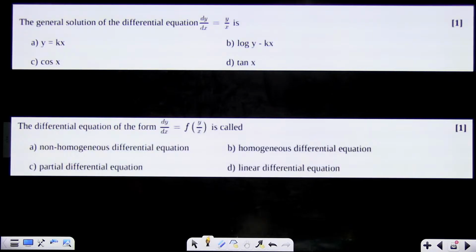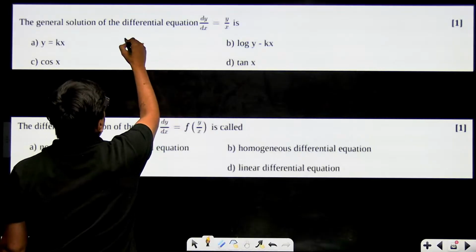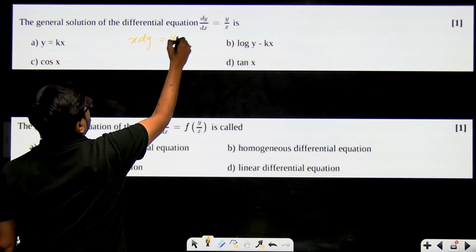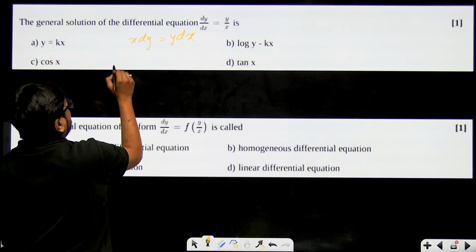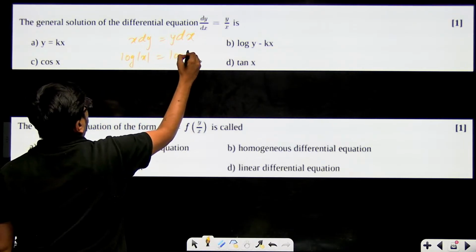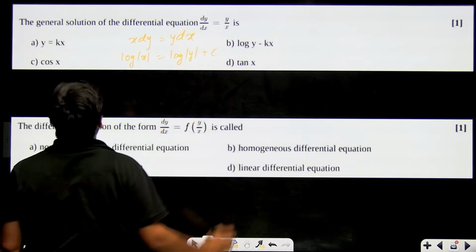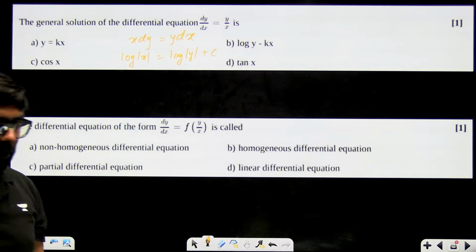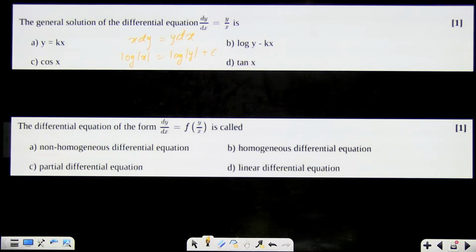A general solution of differential equation dy by dx is equal to y by x. So x dy is equal to y dx we will do, and we'll integrate both the sides. So we'll get log mod of y equal to log mod of x plus log mod of c, right? Simple. x dy equal to y dx. These are very predicted questions. Now integrate both the sides. So log of mod x is equal to log of mod y plus c you will get. Right? What is the general solution of this? y is equal to x into c.